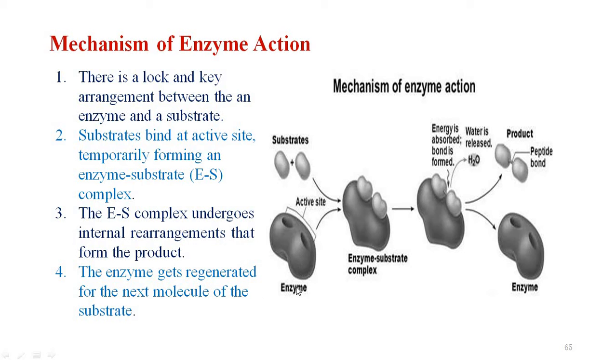For example, this is the enzyme and this enzyme contains some active sites. Then it will adsorb substrates on its active sites. This is the enzyme substrate complex, and then reactions will take place, and after the completion of reaction there is separation of the product and the enzyme. This is known as lock and key model. Why is it lock and key? Because we have a specific key for a specific lock. It means that we have specific enzyme for a specific reaction.